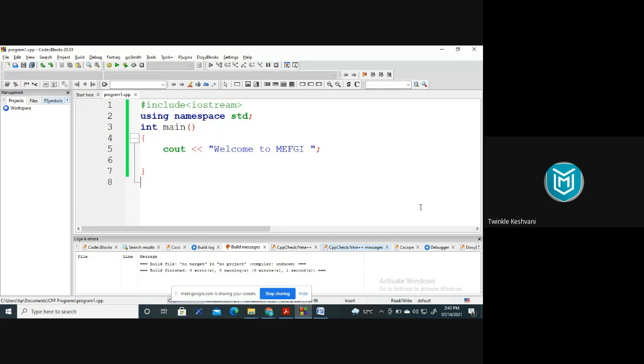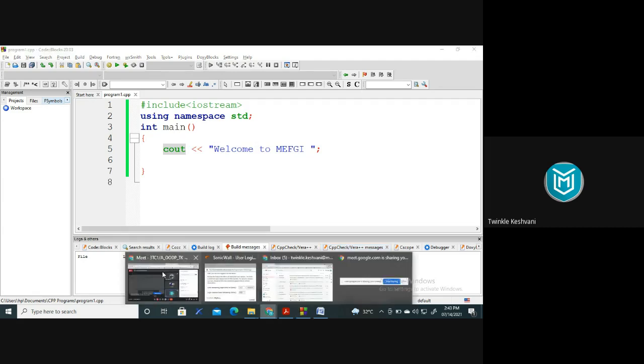You just have to use these two additional lines. The rest is almost the same. Instead of printf, cout is used here, right. So you have to remember that cin and cout are used as the input output stream in the C++ programming language. If you want to take input from the user, you have to use cin, and if you want to print a statement, then you have to use cout, right. So this is the first program. Once it is done, let me know in the chat box.